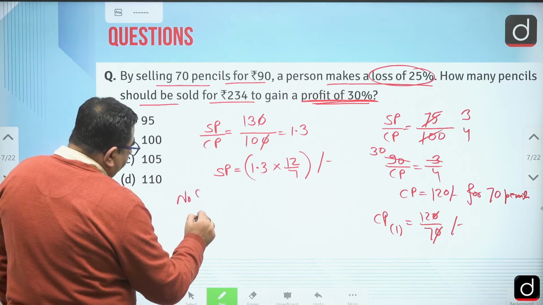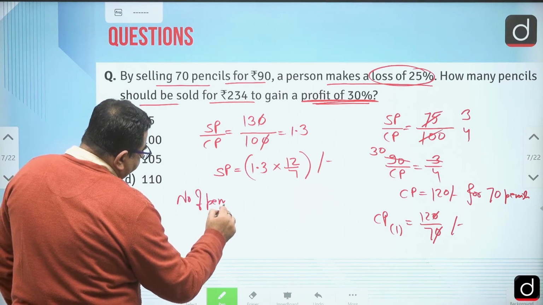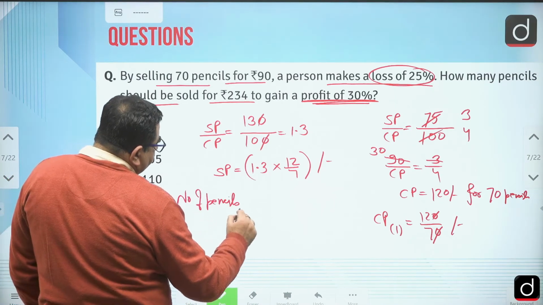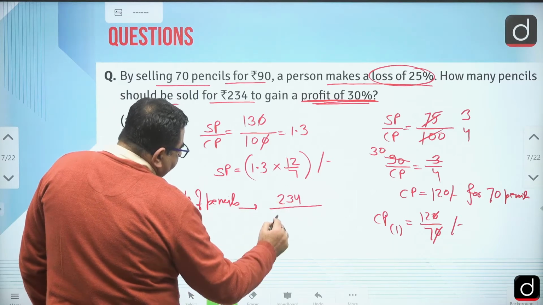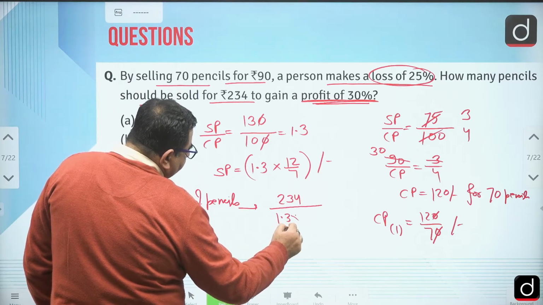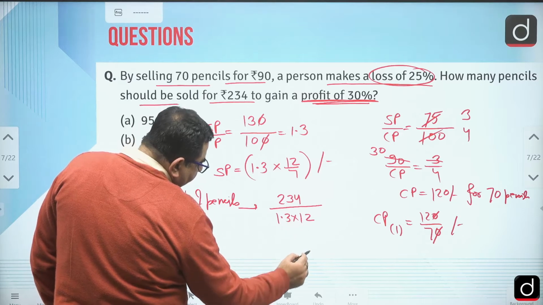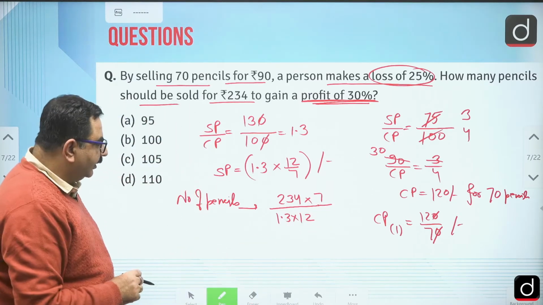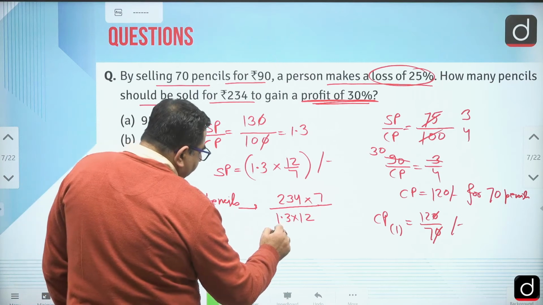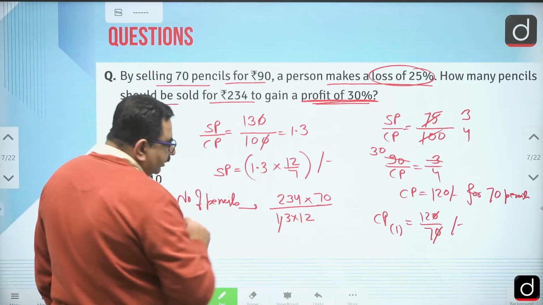So number of pencils should be what? 234 is total cost divided by 1.3 into 12 by 7. This 7 will come in the numerator, right? Okay, then decimal, this is 70.